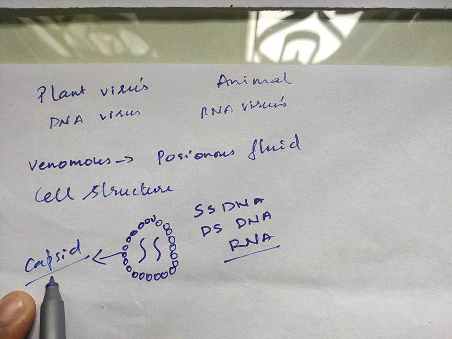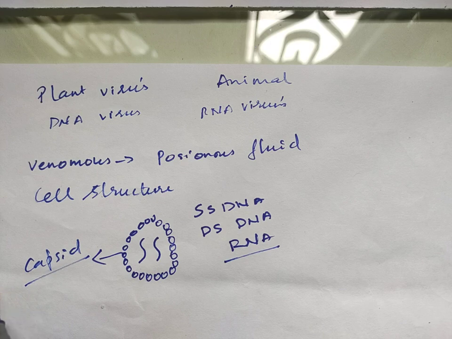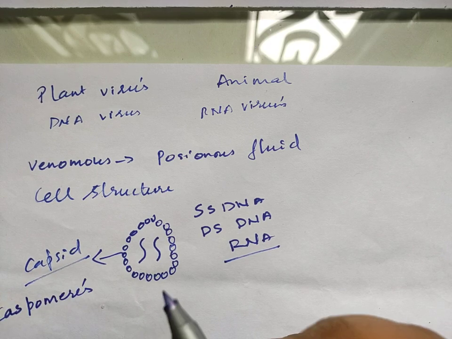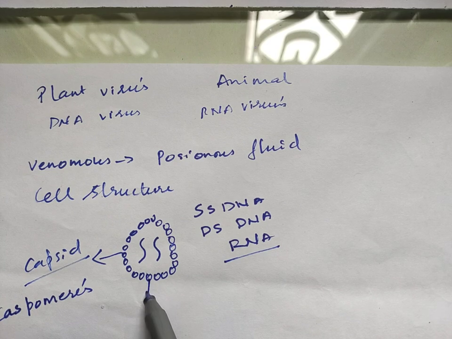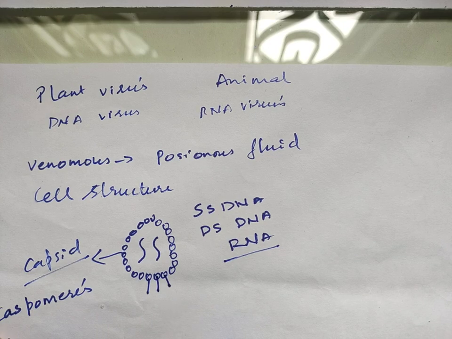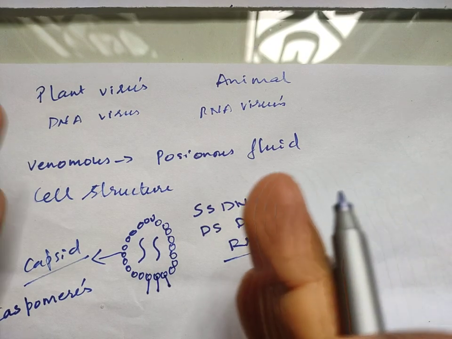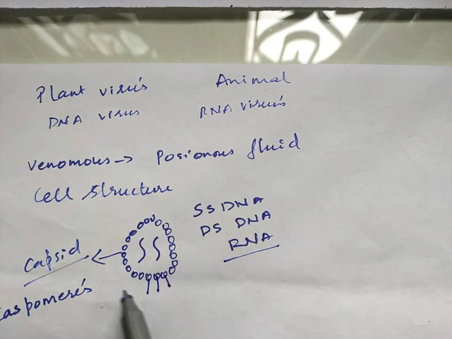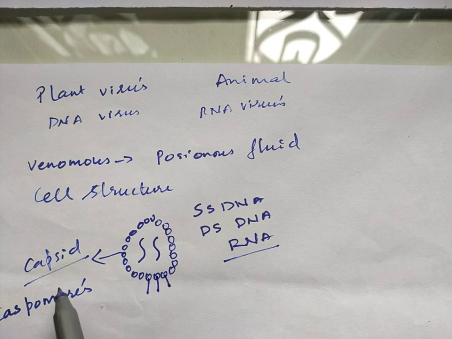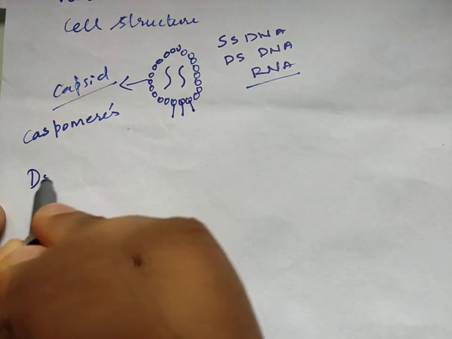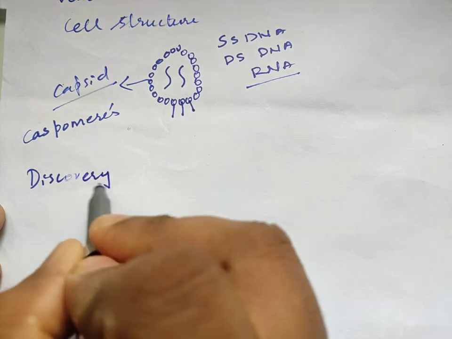This capsid is in turn made of smaller subunit proteins called capsomeres. Each subunit, this is a subunit, this is a subunit, all these subunits are called capsomeres. And when all these capsomeres come together, they take a regular shape, and this regular shape is called the capsid.